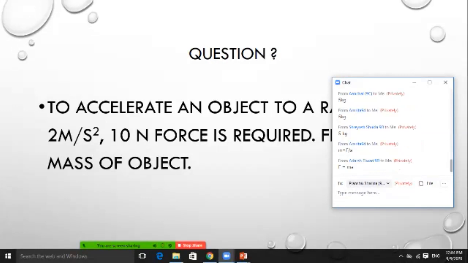Oh, thank you, Amrita. M is equal to F by A. F is equal to MA, and M is equal to F by A.